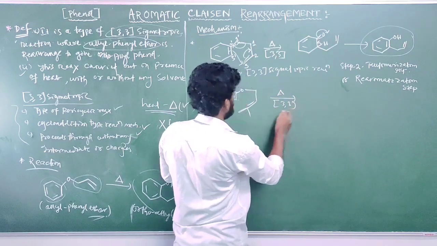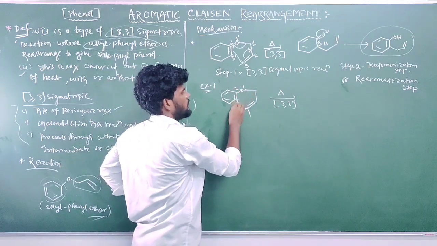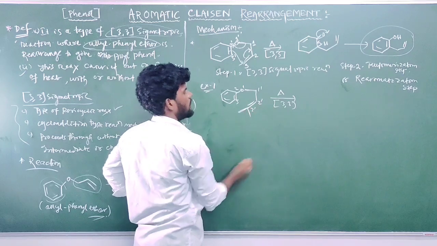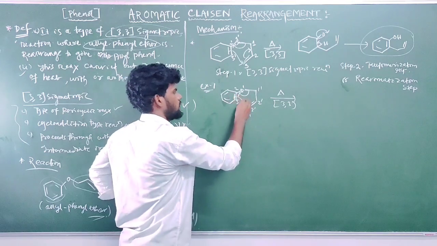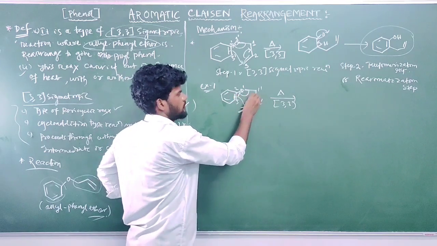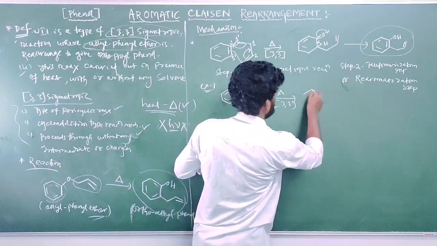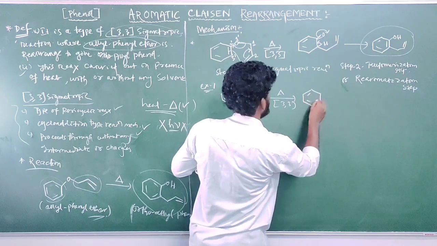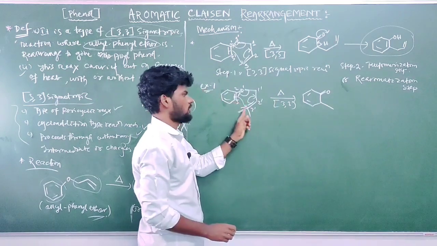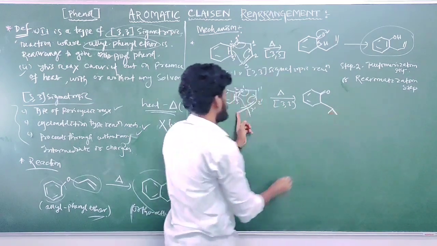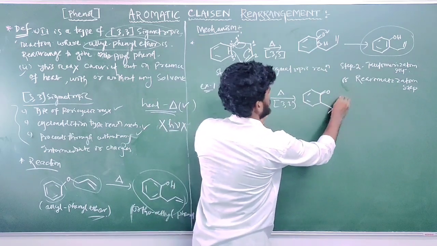Similar reaction mechanism, 3,3. Numbering is important. This is the polar bond. Start from this 1 2 3, and this side 1 dash 2 dash 3 dash. This bond moves over to the carbon oxygen single bond to form a carbon oxygen double bond. This bond attacks this carbon, and this bond moves over to the 1 dash 2 dash single bond to form one double bond there. So what is now formed? Double bond O. This attacks here. 3 is now attached to 3 dash, and at 3 dash there are two CH3 groups. 3 dash is attached to 2 dash, and between 1 dash and 2 dash there is one double bond.